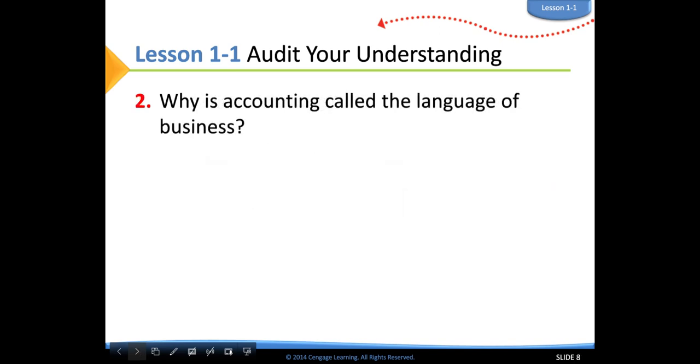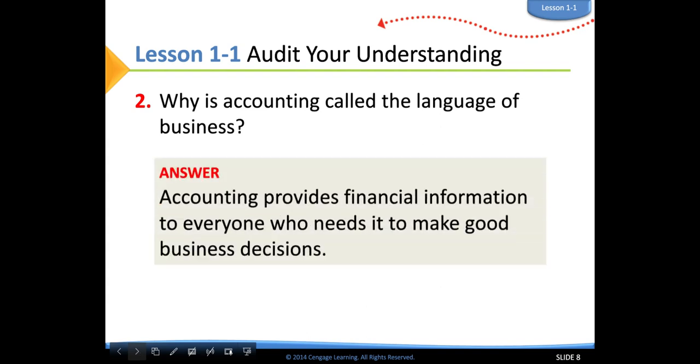Okay, why is accounting called the language of business? This was directly out of your reading. Accounting provides financial information to everyone who needs it to make good business decisions. That's why oftentimes it is called the language of business, because we are making business decisions based on those numbers that we've entered in, okay?